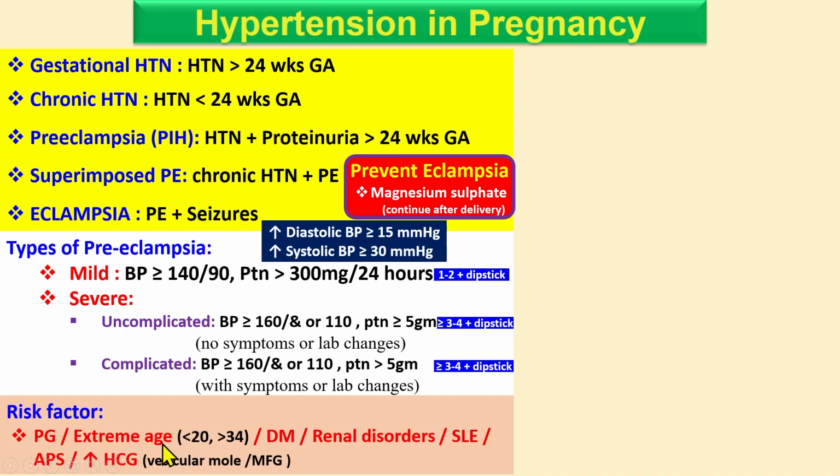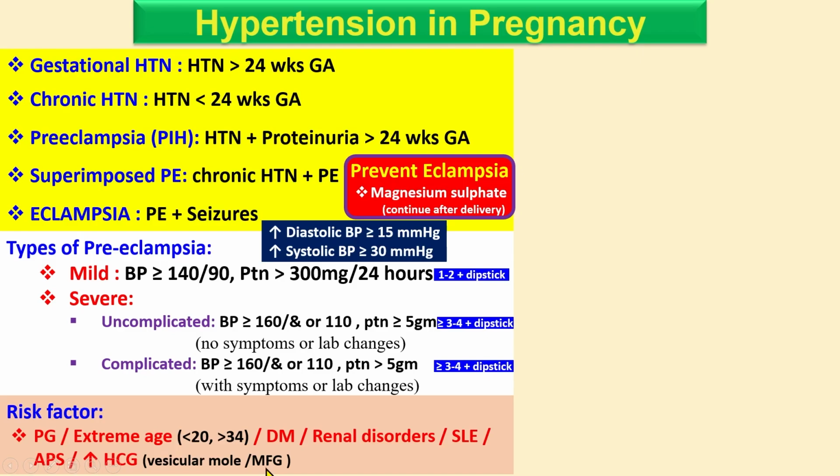It also increases the risk of hypertension if there is a high level of beta HCG. For example, in the case of a molar pregnancy there is a high level of HCG. Or if it's a multifetal gestation, meaning more than one fetus, there is also a high level of HCG. High level of HCG is also a risk factor for hypertension.